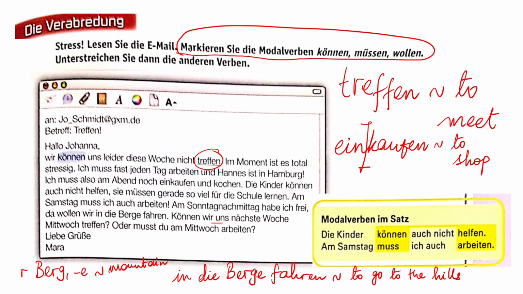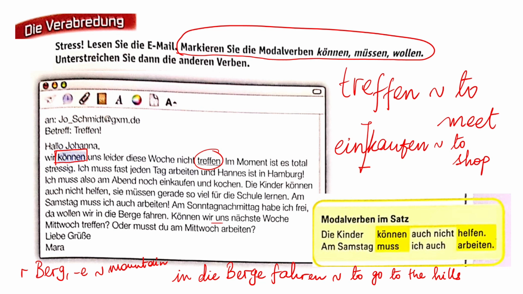Ja. Hallo Johanna. Wir können uns leider diese Woche nicht treffen. Können ist ein Modalverb.